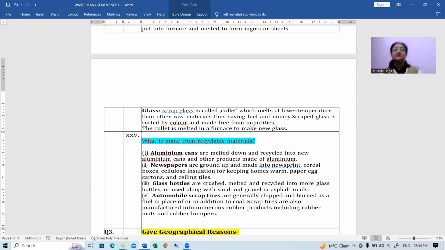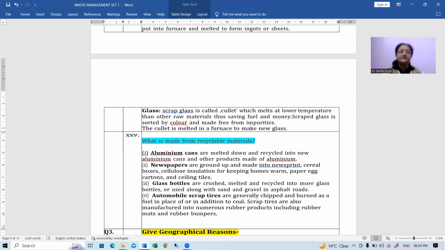Scrap glass is called cullet, which melts at a lower temperature than other raw materials, thus saving fuel and money both. Scrap glass is sorted by color and made free from impurities. So cullet is melted in a furnace to make new glass. Then next, what is made from recyclable materials like aluminum cans we are talking of? These are melted down and recycled into new aluminum cans and other products made of aluminum.